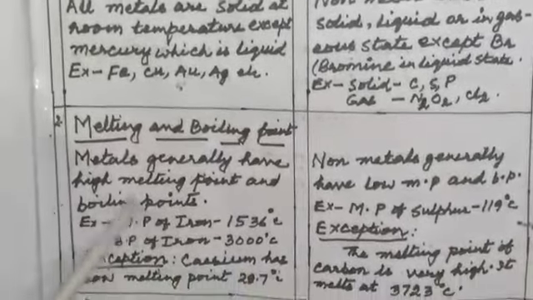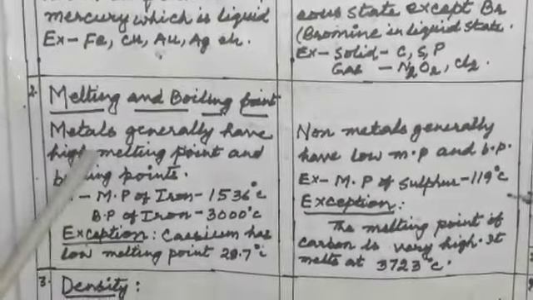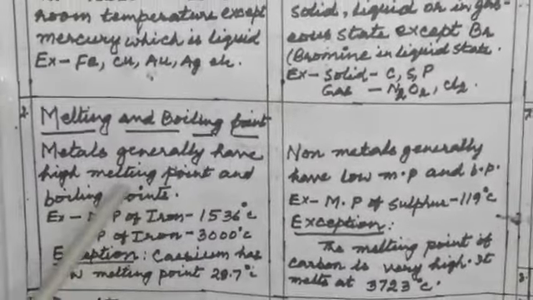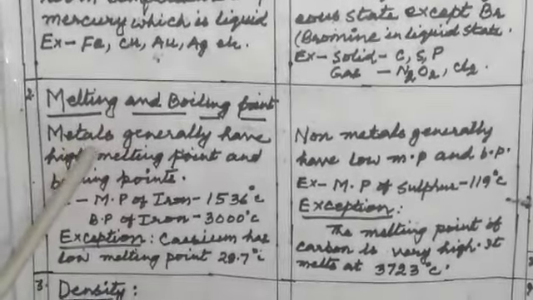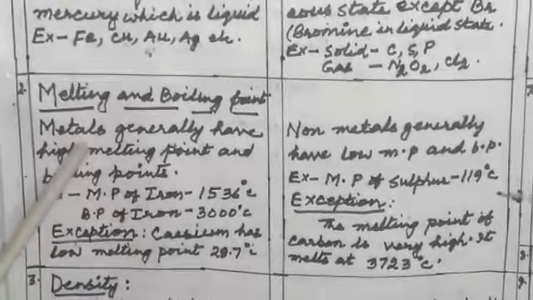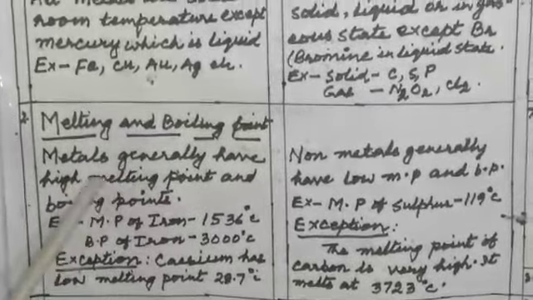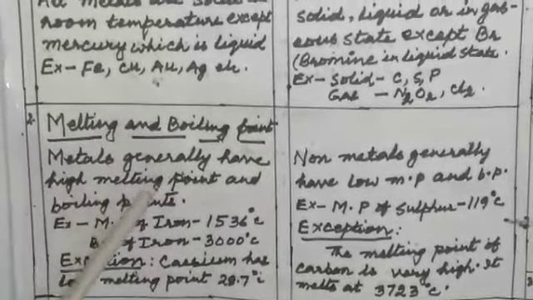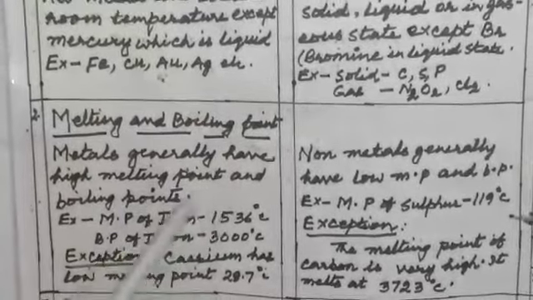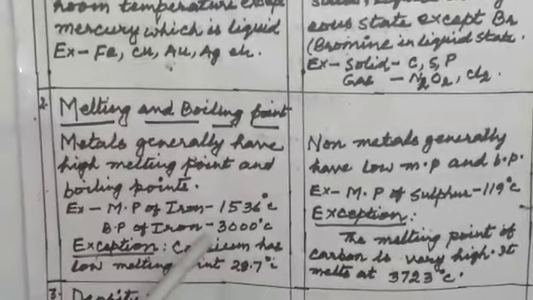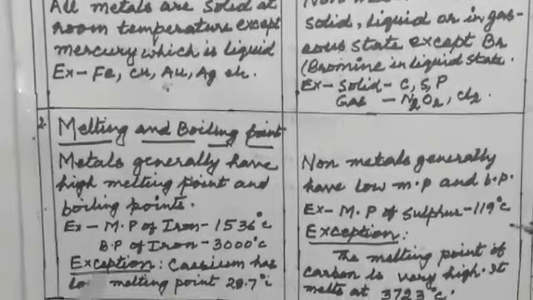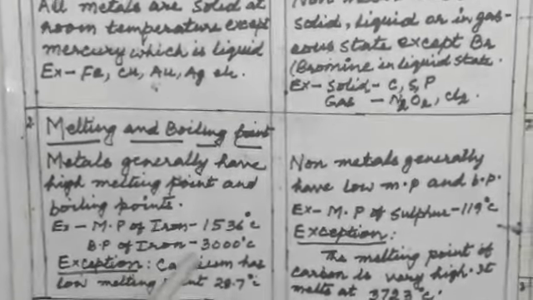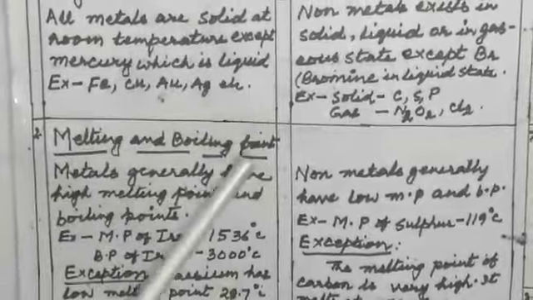Now come to the melting point and the boiling point. Metals generally have a high melting point and boiling point. You are observing that metals boil at high temperature, and generally they melt at high temperature. See, the melting point of iron is 1536 degrees centigrade and the boiling point of iron is 3000 degrees centigrade.